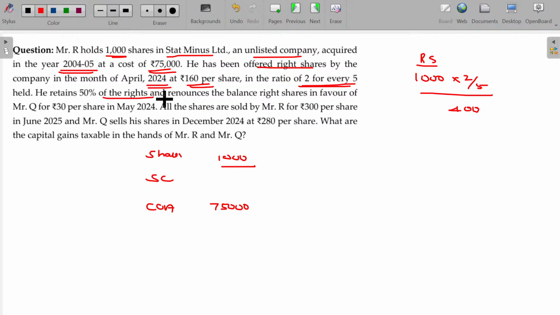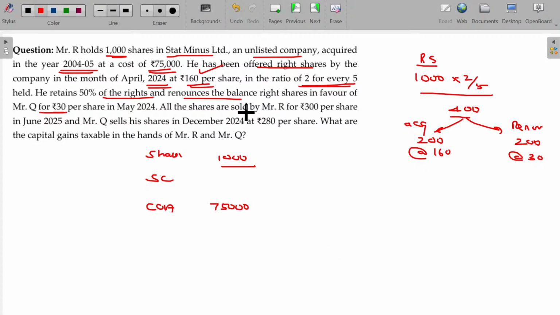He retains 50% of the rights and renounces the balance. So 200 shares are acquired by paying the issue price of 160, and the balance is renounced in favor of Q for rupees 30. Another 200 is given to Q at rupees 30. Is that clear?